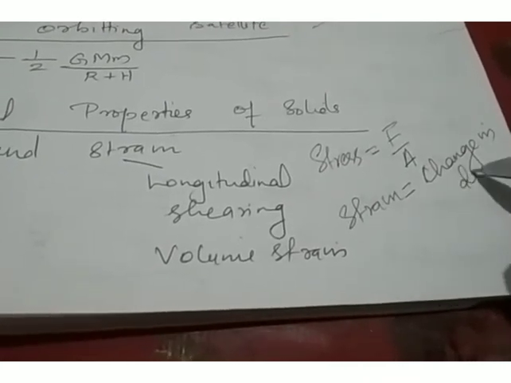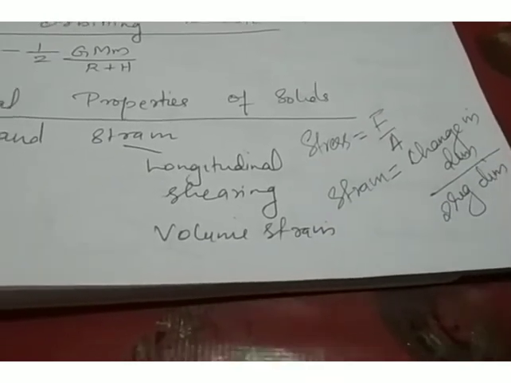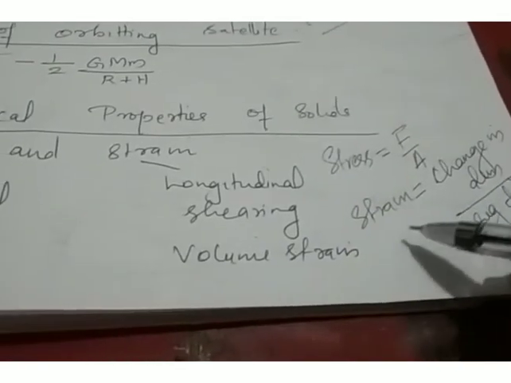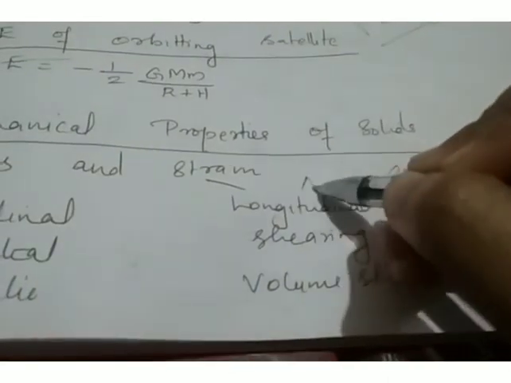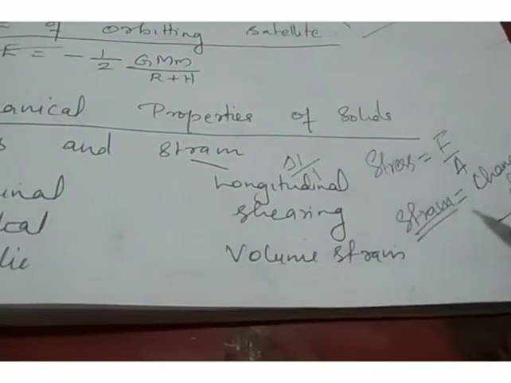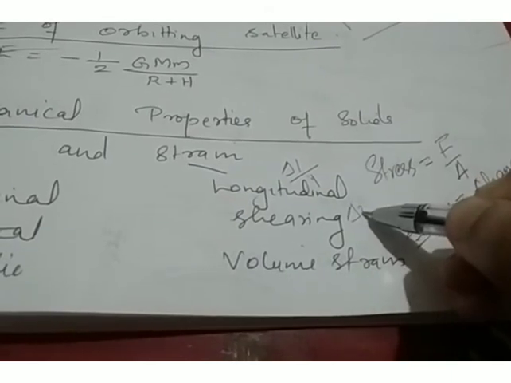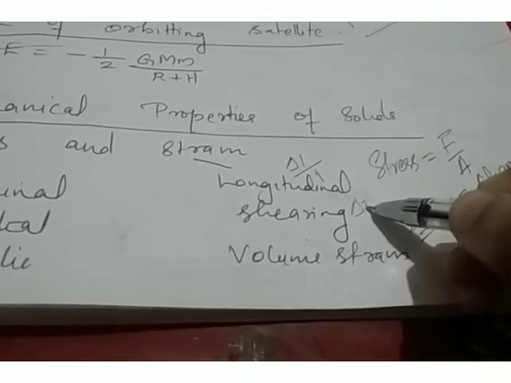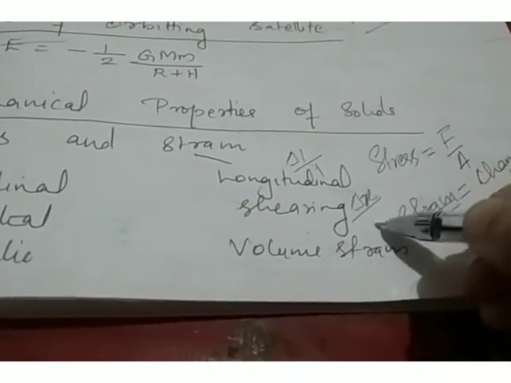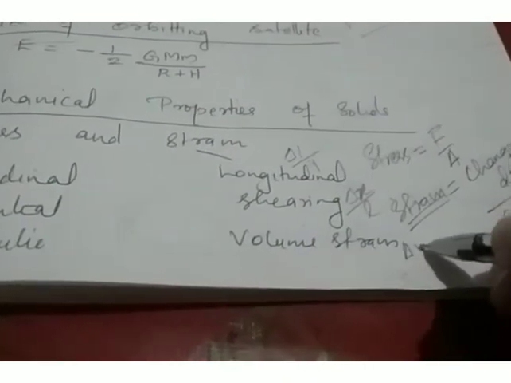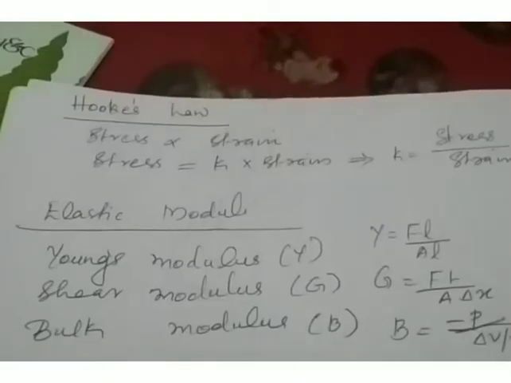If there is a change in length, we get longitudinal strain, and its expression is delta L by L, which is change in length by original length. Shearing strain is theta, which is delta X by L. And volume strain is delta V by V, change in volume by original volume.